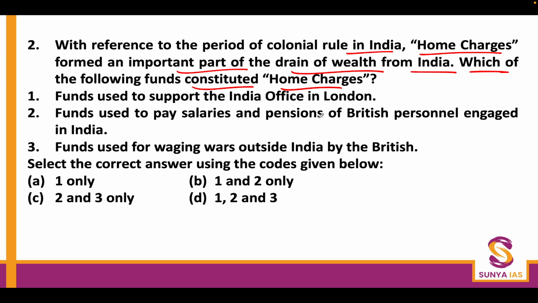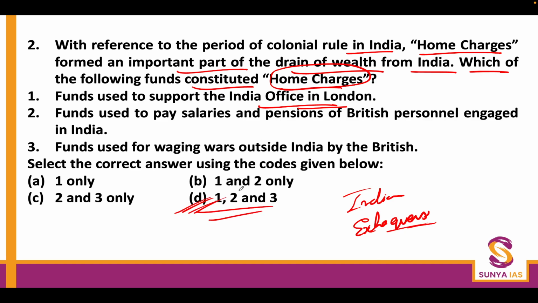Usually people think only the funds used to support the India Office in London is considered as home charges, but if you go in detail, you will find that all the money which was charged on the Indian exchequer was called home charges. So D option is correct.